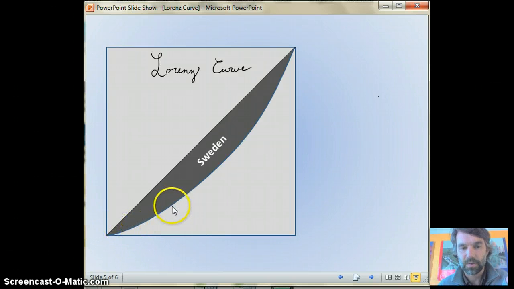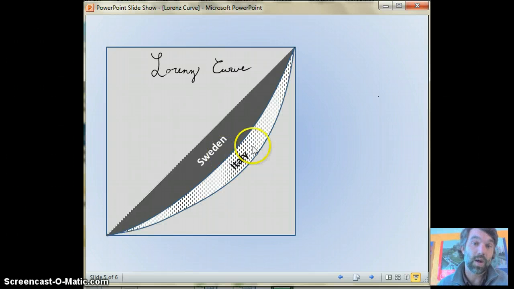Okay, and 40% of their people maybe control up to 15% of the wealth, and then we see it gets steeper and steeper and steeper. So if you think about the two lines, we've got the line of perfect equality and the line of perfect inequality. They're pretty close to the line of perfect equality. So they're doing pretty well. They're pretty equal. A country like Italy, actually still quite good. I think they're top 15 in the world in this category.